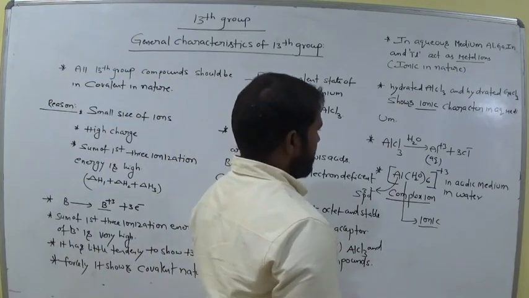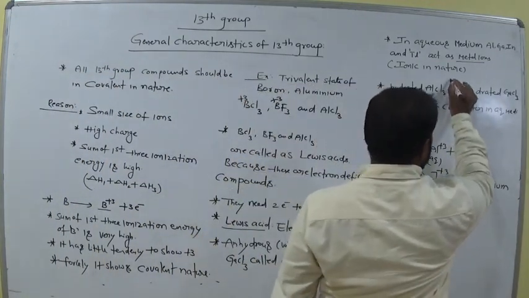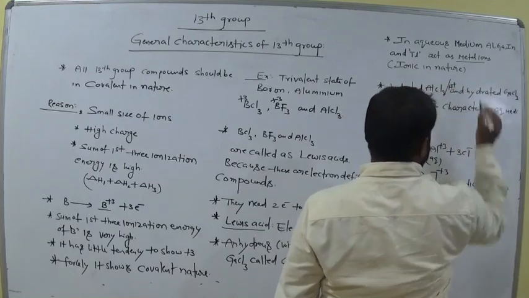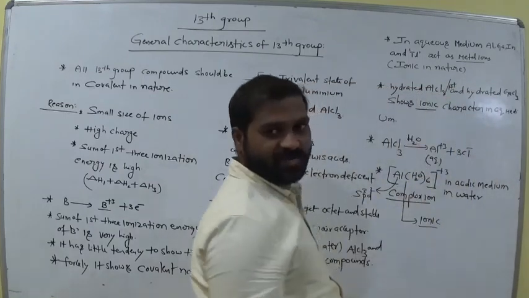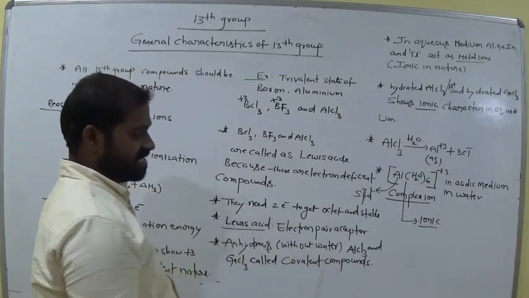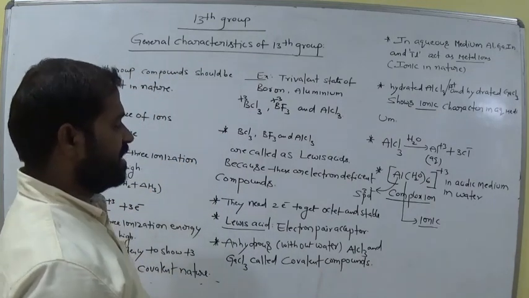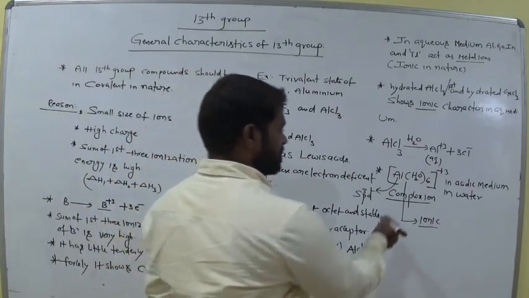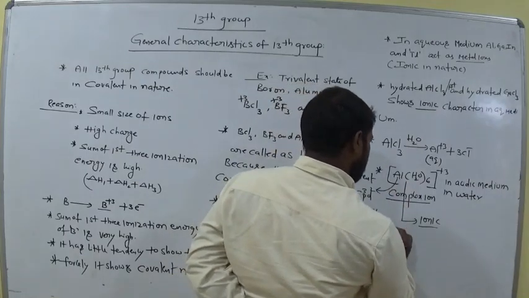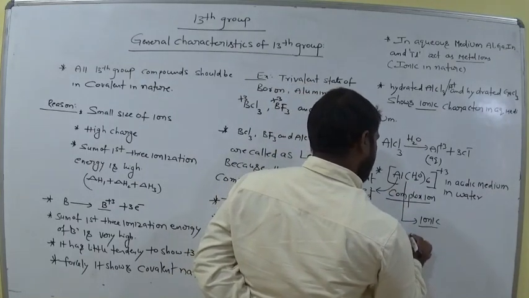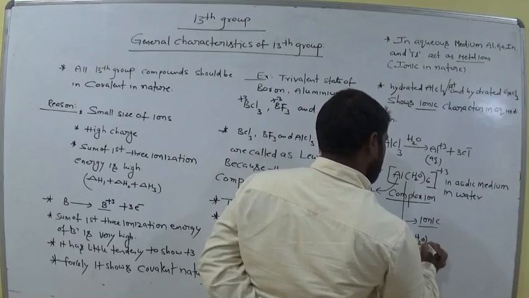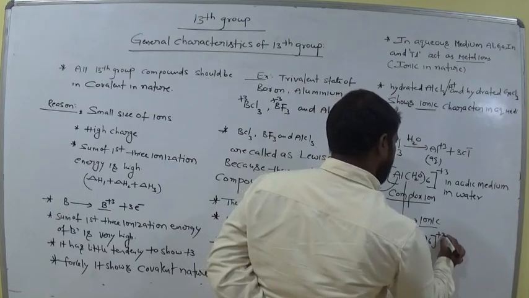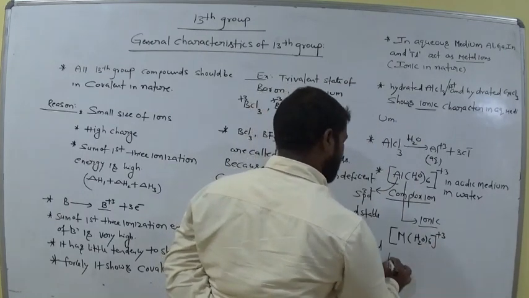Note down here, in H plus acid. H plus means acids like H2SO4, HNO3, HCl. Is it clear, all of you? So we can represent this simply as [M(H2O)6]3+, where M is aluminium.